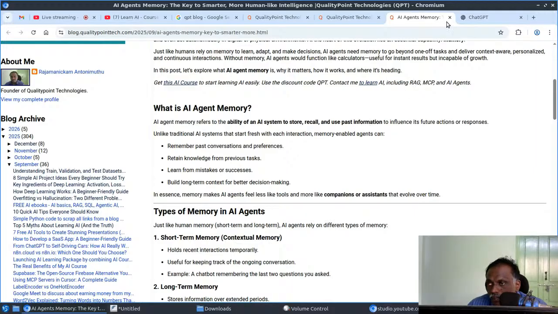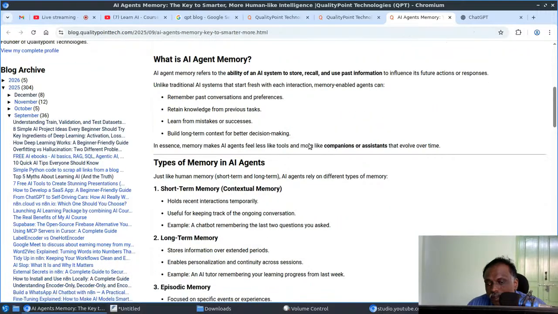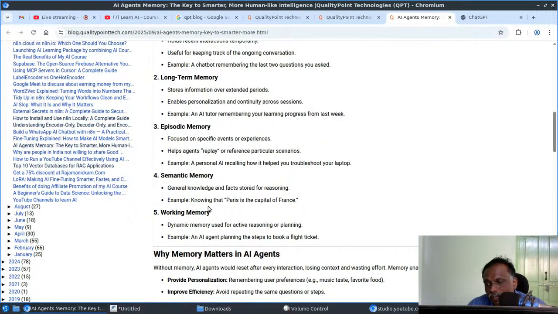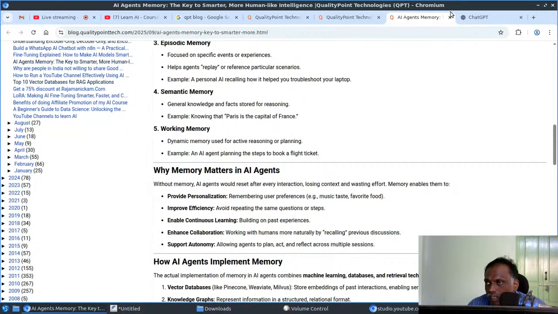Memory-enabled agents can remember past conversations and preferences, retain knowledge from previous tasks, learn from mistakes or successes, and build long-term context for better decision making. There are different memories like contextual memory, long-term memory, episodic memory, semantic memory, and working memory. You can see the details, right?